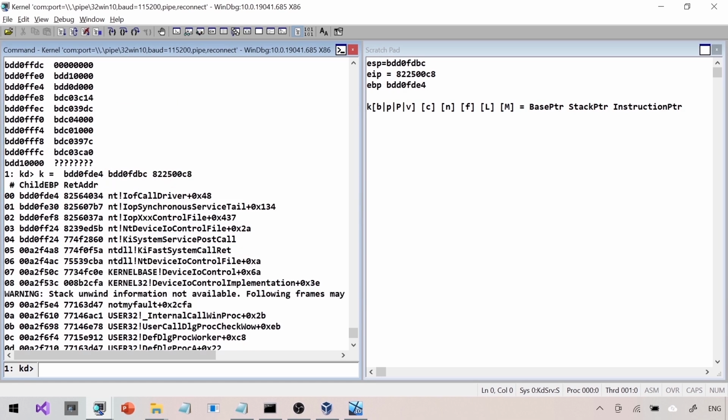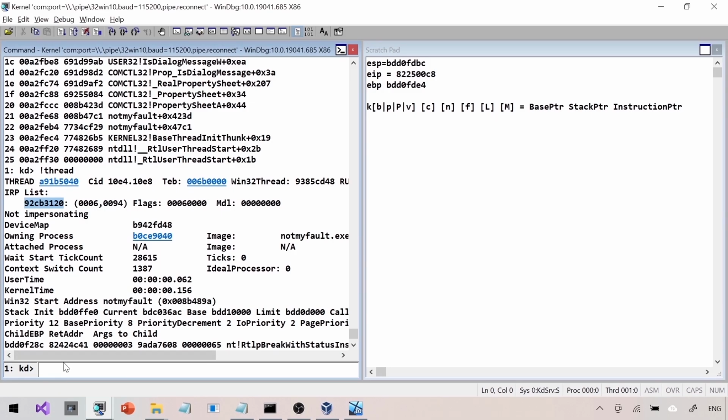Right now, the next thing to do is a !irp on that pending IRP, because a device IO control call is pending and it is to be handled by a particular driver. That IRP's device stack location will give us more clues about what is happening inside the kernel.